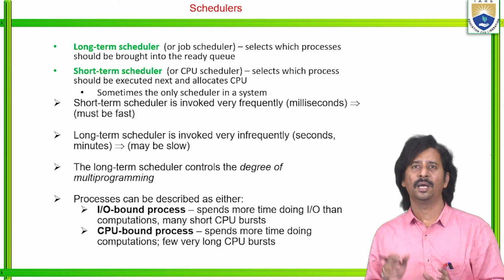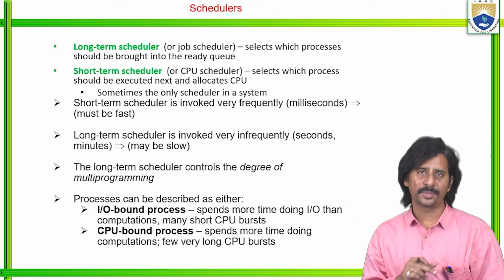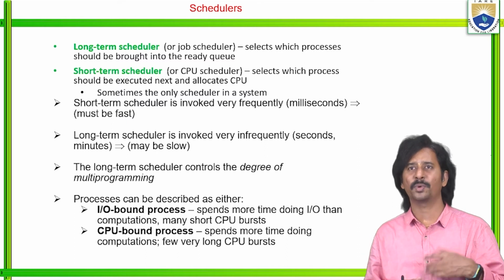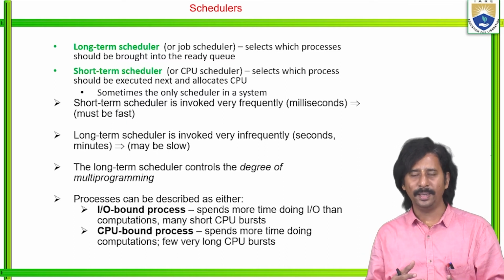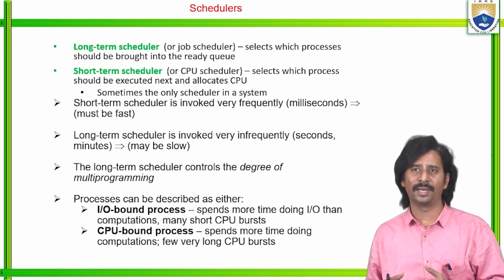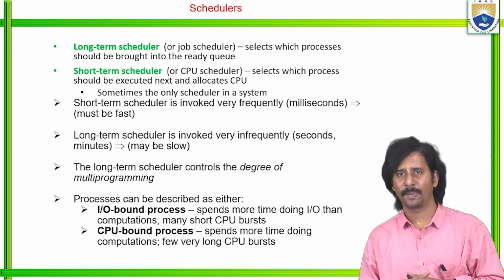So simply said, the long-term scheduler is also called a job scheduler, whereas the short-term scheduler is also called a processor scheduler. The name itself specifies processor scheduler. So automatically it executes a number of programs very frequently. So it may be fast when compared to the long-term scheduler, right?